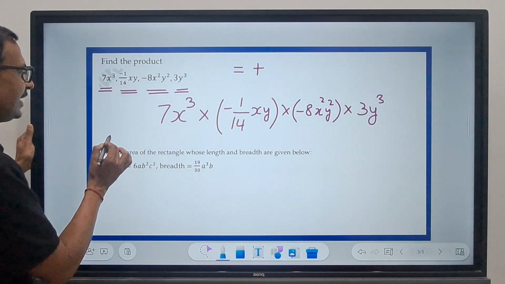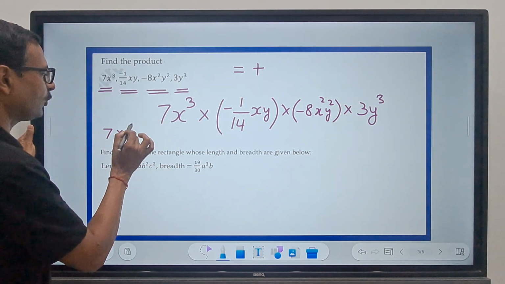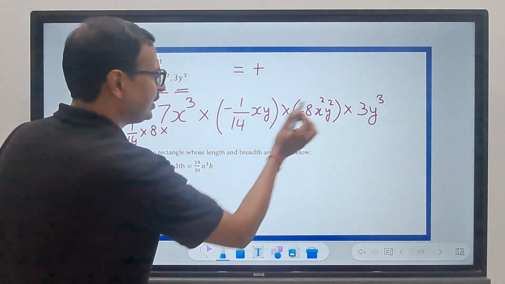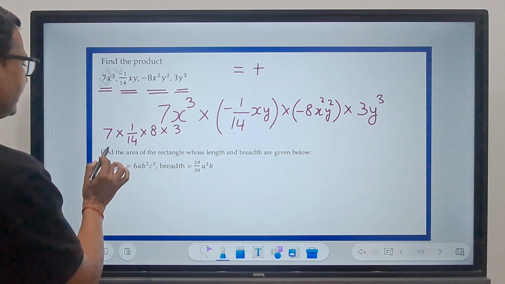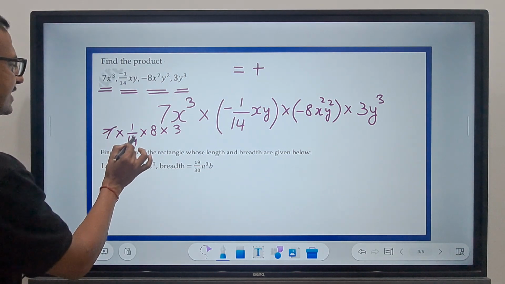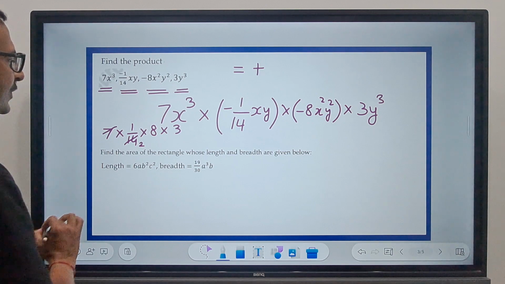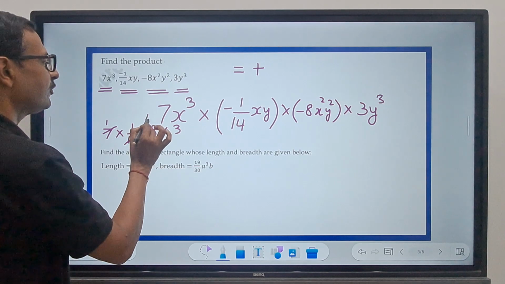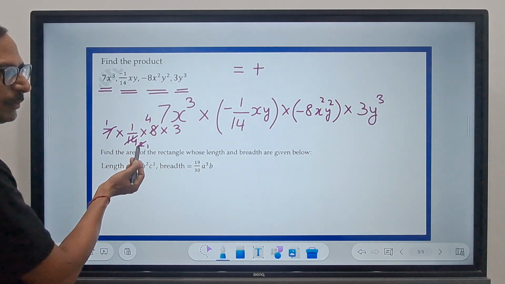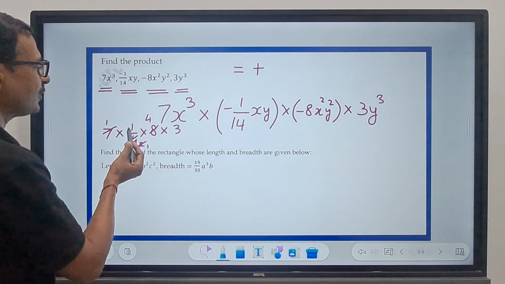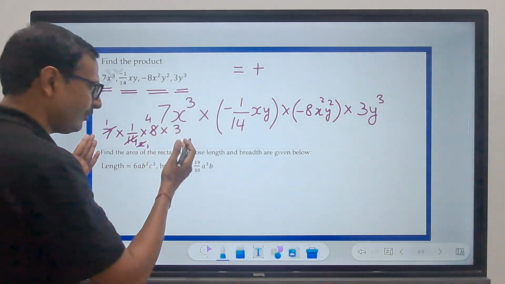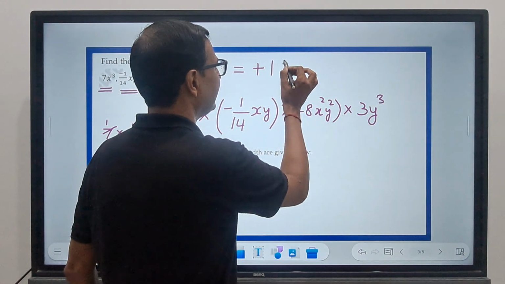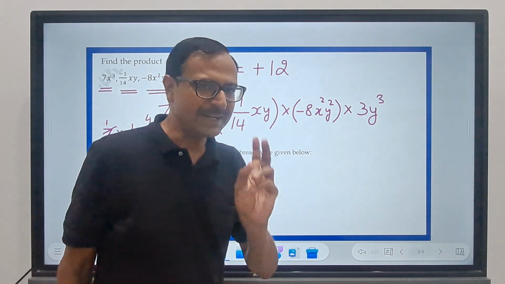So what happens here is we have a 7, then we have a 1 by 14, then we have an 8, and then we have a 3, right? So I can see that this 7 in the numerator is cancelling the 14 in the denominator 2 times. So you have a 1 here, and 2 in the denominator cancels 8 in the numerator 4 times. And so there is nothing left in the denominator, and the numerator becomes 1 times 1 times 4 times 3, which is 12. And so the product of the numerical coefficients is 12. I will write that here. That is the second rule.